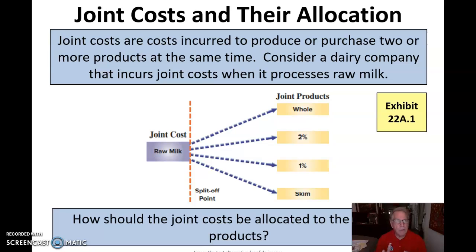And then once they've produced that raw milk, then they split it into its joint products, whole milk, 2% milk, 1%, and then skim milk. And this is the split off point here where the raw milk is used for that purpose. So how should those joint costs be allocated to different products?